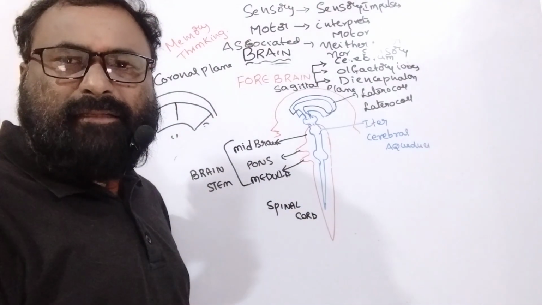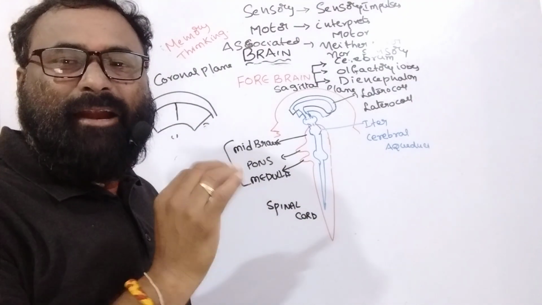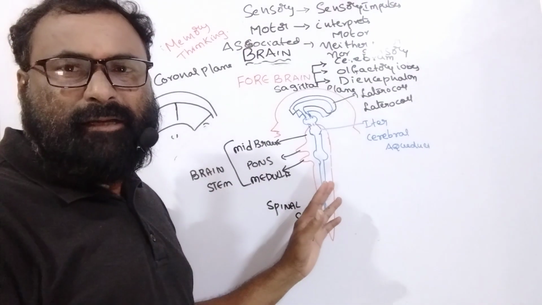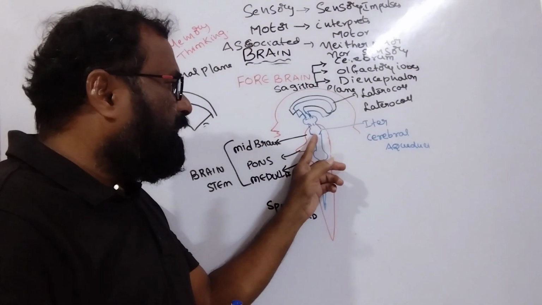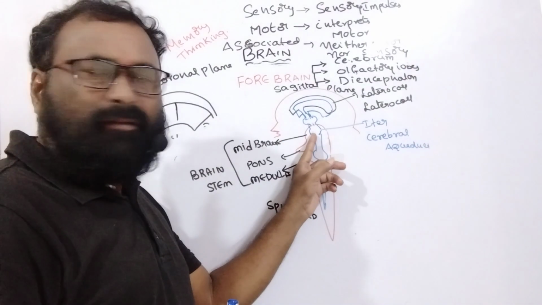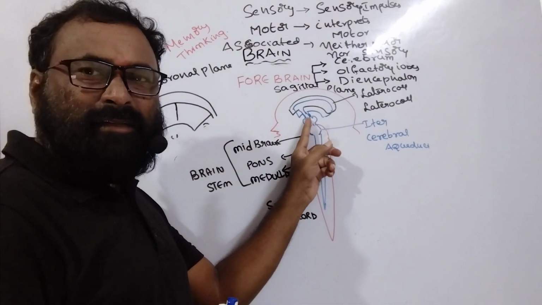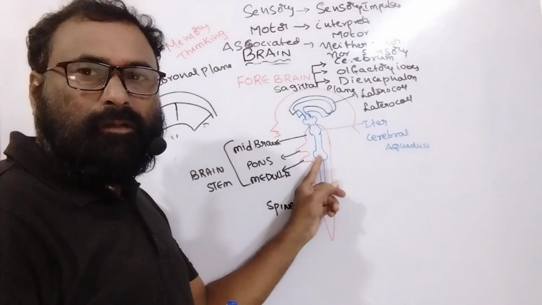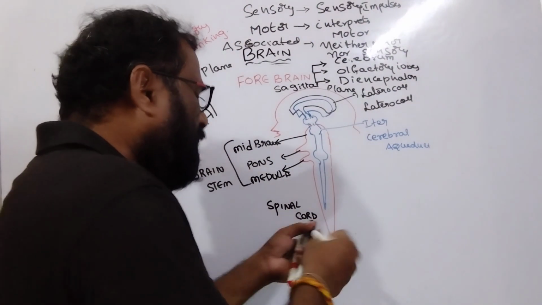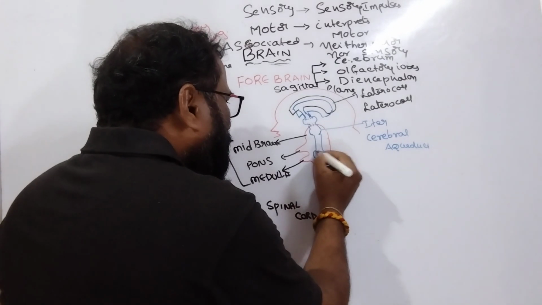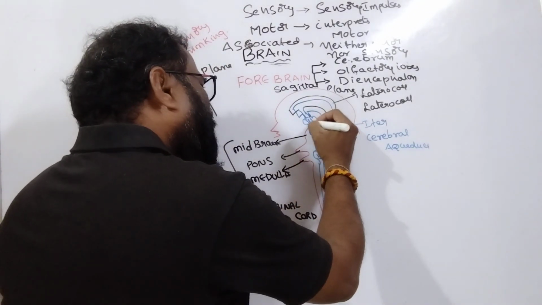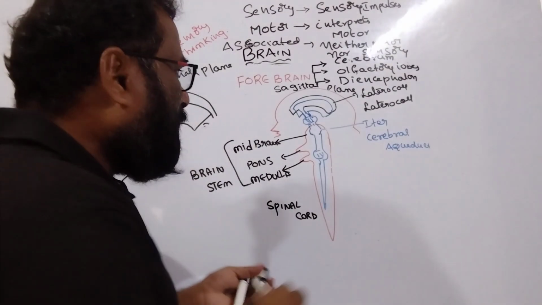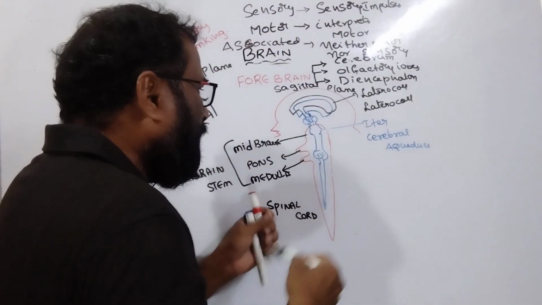In our NCERT concern, there is the cerebral aqueduct present in the midbrain. So for that I am explaining it. Cerebral aqueduct is connecting the third cavity of the diencephalon and the fourth cavity of the medulla oblongata. There is the fourth cavity present in the medulla oblongata. There is a third cavity present in the diencephalon.